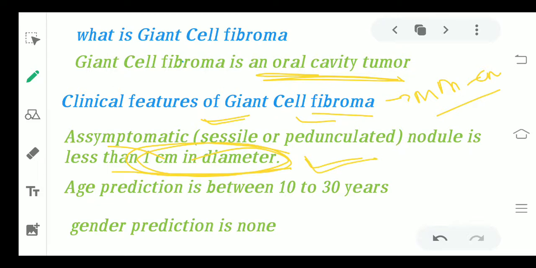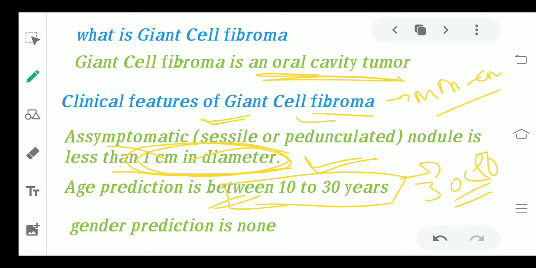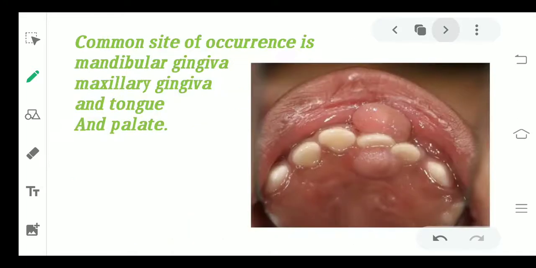If we talk about the age predilection, it is usually between 10 to 30 years, whereas in case of fibroma, the age predilection was commonly between 30 to 50. The giant cell fibroma usually takes place in the younger generation, that is from 10 to 30 years. No gender predilection is there. Gender predilection was there in fibroma; it was female predilected. Whereas in giant cell fibroma there is no gender predilection.